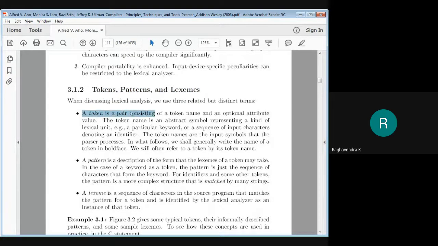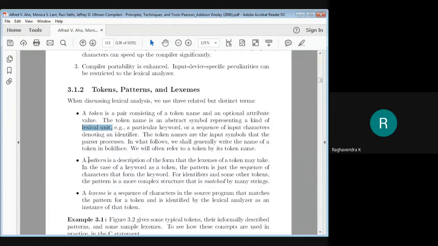A token is a pair consisting of a token name and an optional attribute value. I'll explain that with an example, but this is the definition. It represents an abstract symbol of some lexical unit. So it's a pair consisting of a name and an attribute value, and it is basically an abstraction of something. Abstraction of what? Of some lexical unit. Lexical unit means lexemes, right?